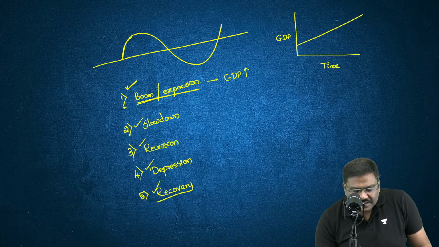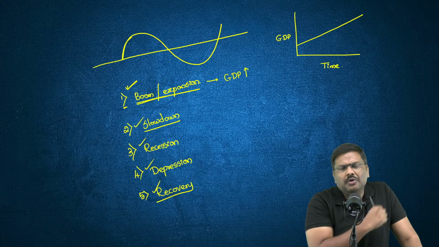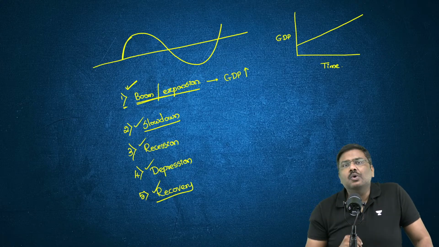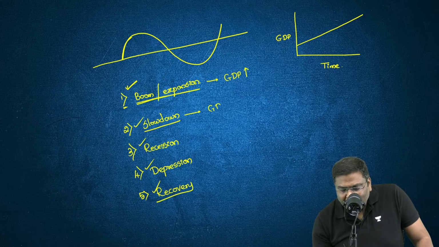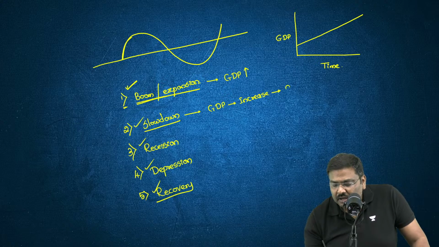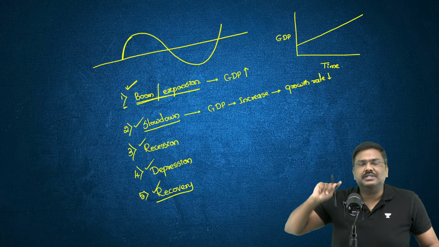Now, following this, there will be a second phase called a slowdown. Please listen to me very carefully. What do you mean by slowdown? During slowdown, the GDP will continue to increase, but the growth rate will keep on falling downwards.